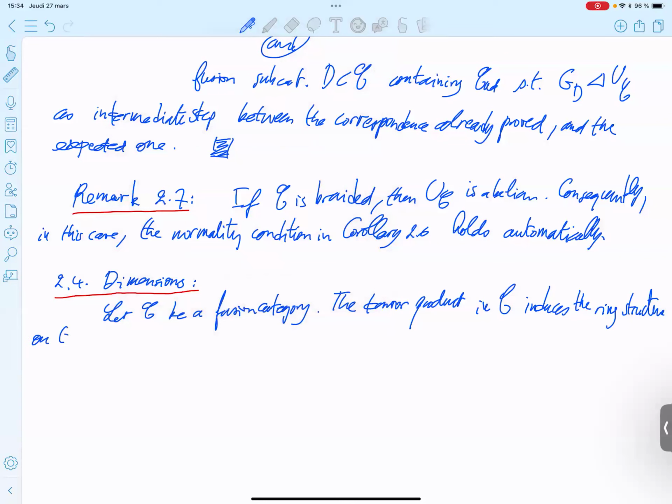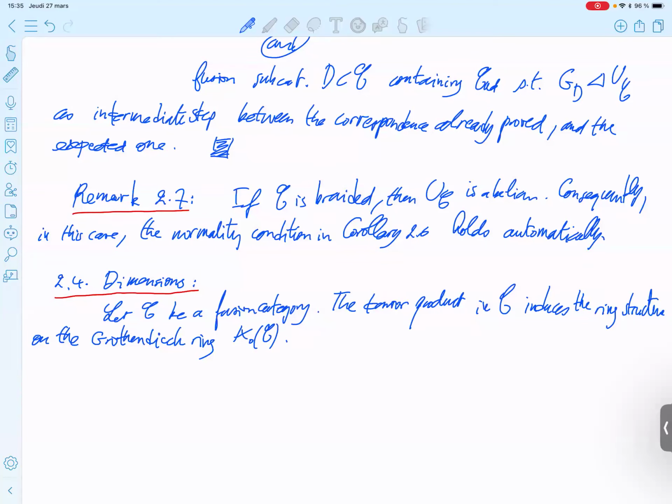The Grothendieck ring is denoted K0C or KC. I don't know if K0 is just for the group structure, but let's call it K0 C for the ring.